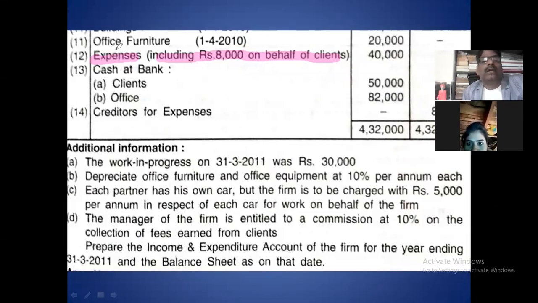Therefore, you take this expense in the balance sheet and deduct it in the deposit. Deduct this amount in the deposit, and you have to deduct it in the expense also. 40,000 is the total expense.